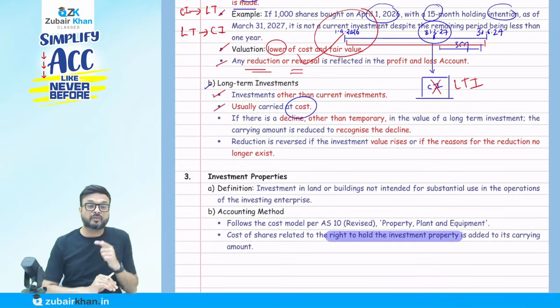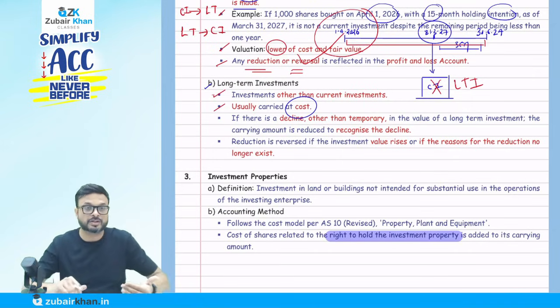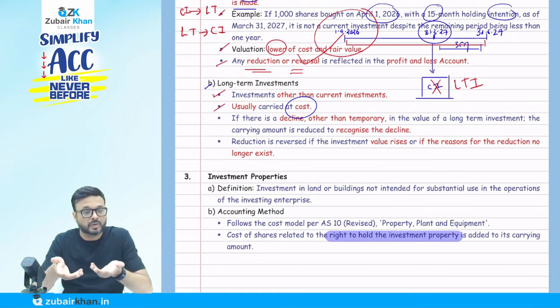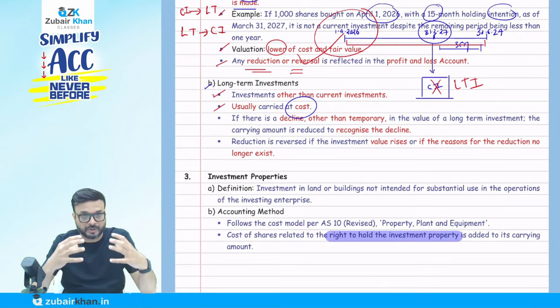But I will tell you the logic why, in case of a current investment, it is cost or fair value, whichever is lower, but in case of a long term, only cost. The logic is that when we talk about a current investment, my intention is not to hold more than 1 year. That's why we call them current investment.